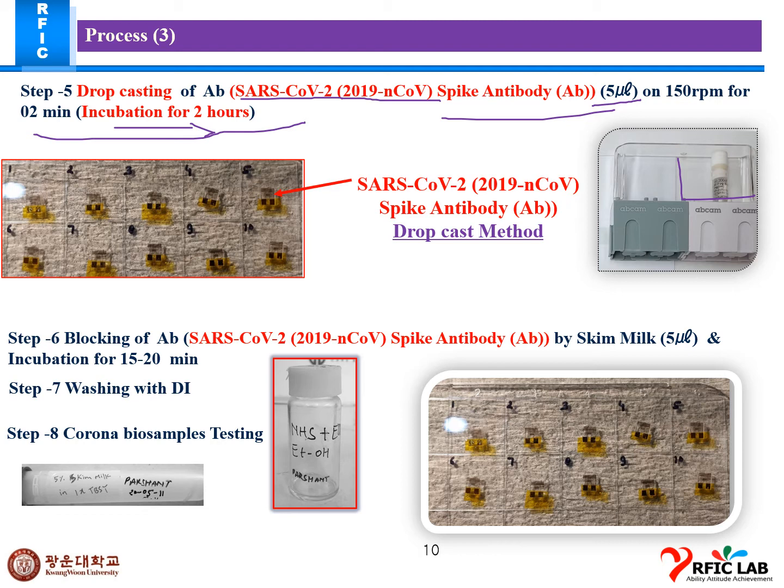Next is blocking of the antibody. Blocking is a very important step in this process, using skim milk or BSA, and then washing with DI water. Our antibody-immobilized chip is ready for testing of antigens at different concentrations.